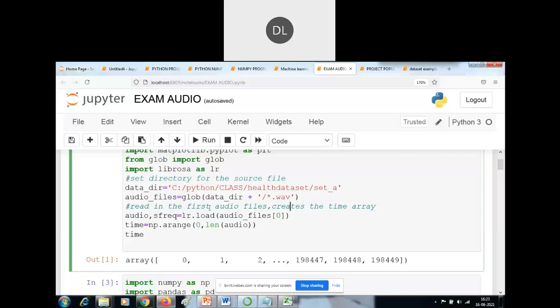Okay. So here, this is one of the methods: how to load the audio files by using the load method. Load is one of the methods for loading the audio files. It starts with 0. And for finding the time array here, just give the sample frequency. After loading the audio files, I have to do arange of 0 comma length of audio. This is one of the formulas for finding the starting value to the ending value. Arange means it is used to find the starting to the end value.